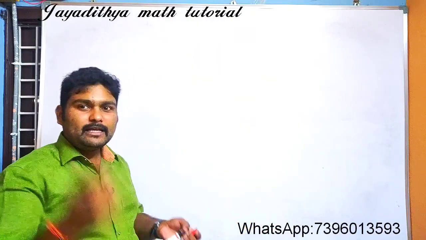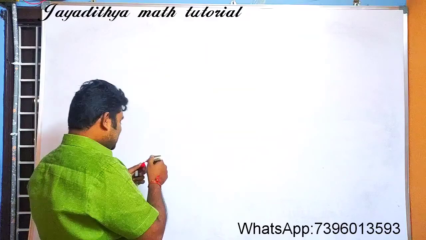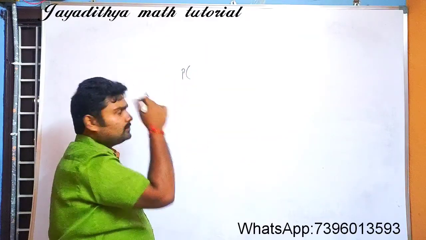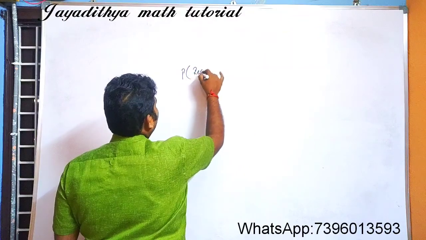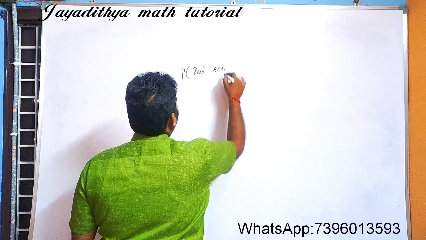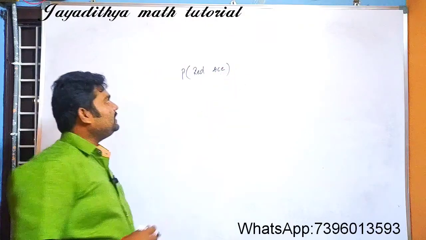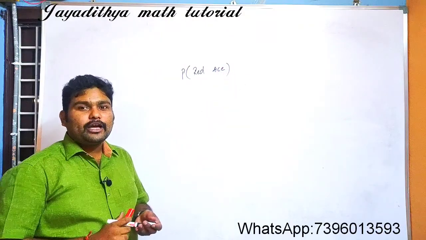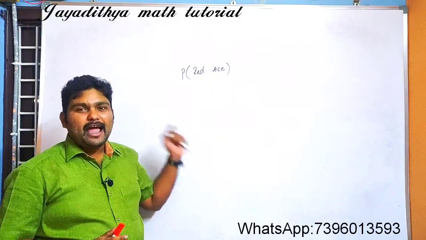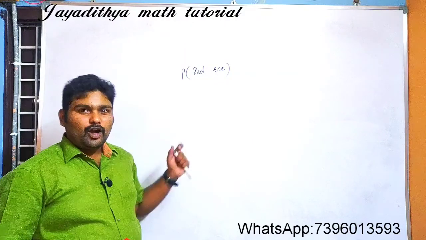I'll tell you the answer in my next class. What is the probability of getting a red ace? Find out the answer for this one and try to comment in the comment section.